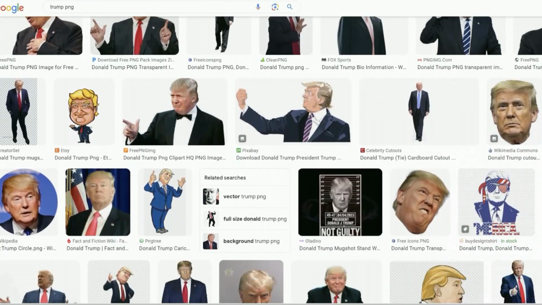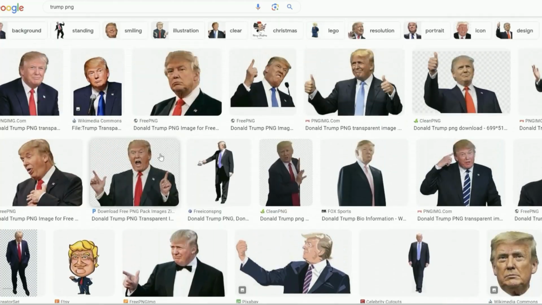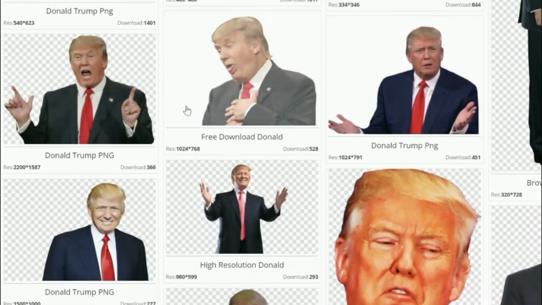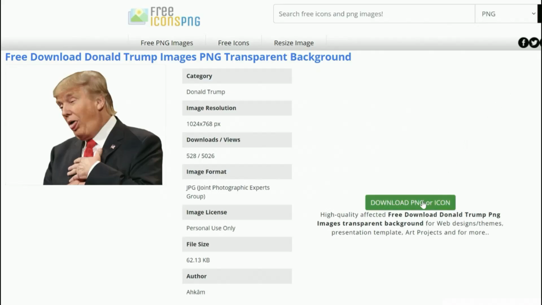Now we need some PNG images from all the presidents. You can find them searching on the internet. Download high quality and original images. You can also find them on specific PNG webs, but I recommend to search on the internet first.